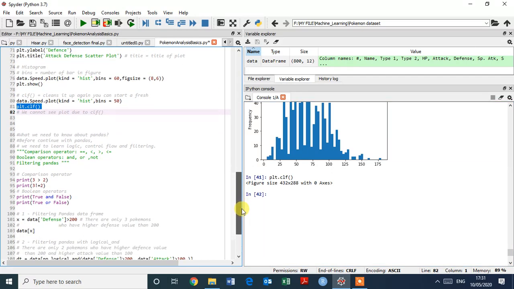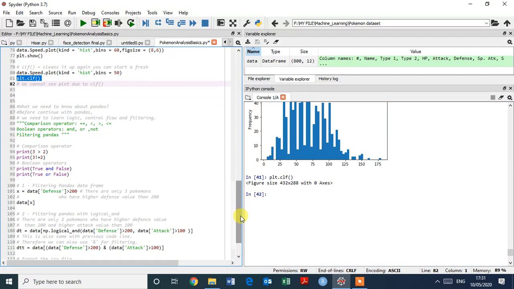Okay, let's go ahead. Before we continue with pandas, we need to learn logic, control flow, and filtering the data. So these are the comparison operators: equal to, less than, greater than, less than or equal to; the boolean operators: and, or, not; and how to filter pandas. So this is the comparison operator.